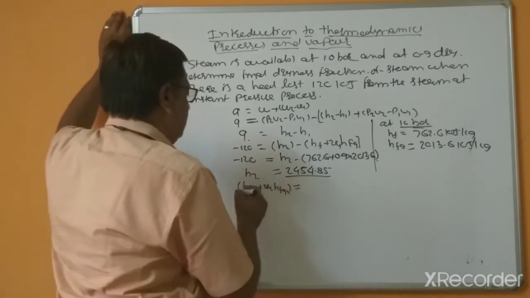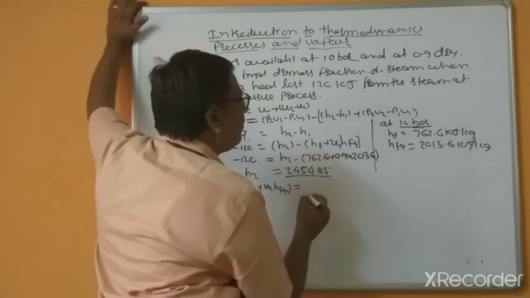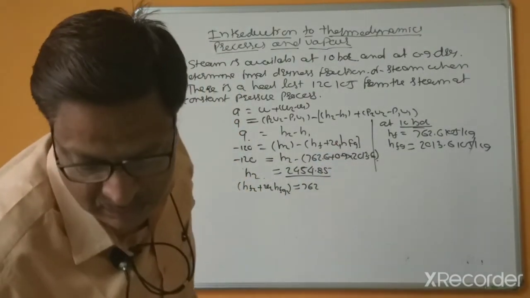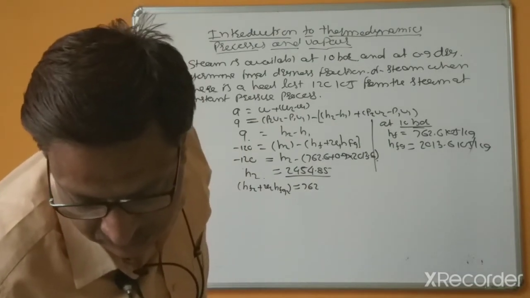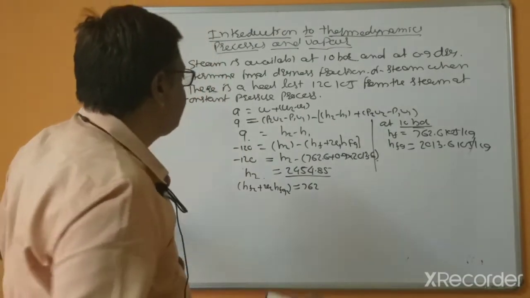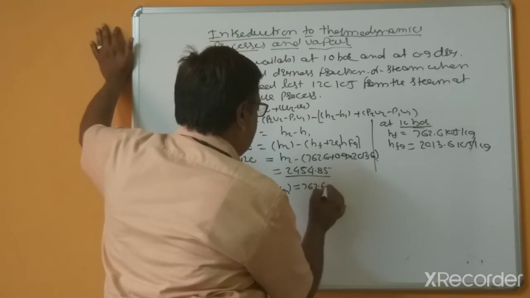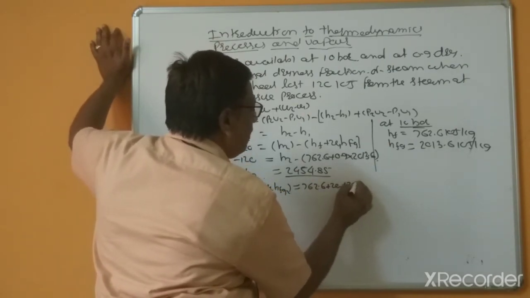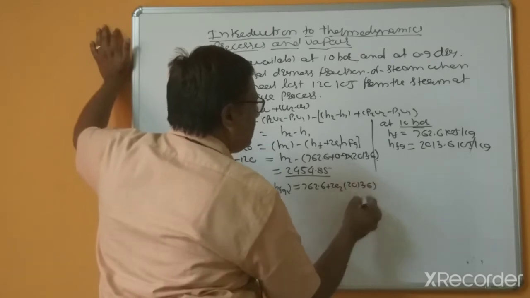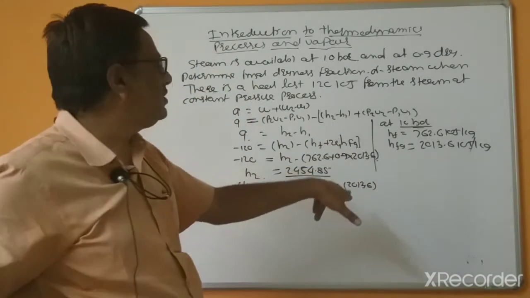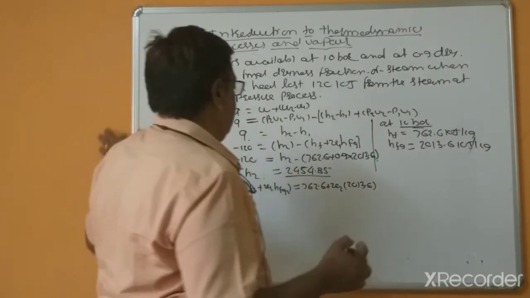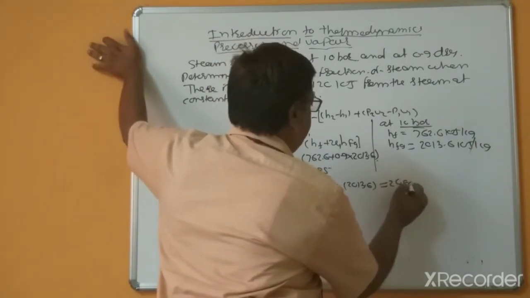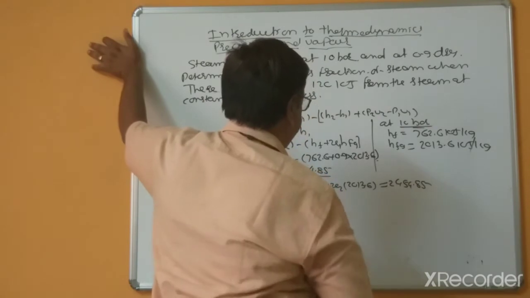Hf2 is the same, 762.6, plus x2 into Hfg2, because of the same temperature and same pressure, equal to 2454.85.